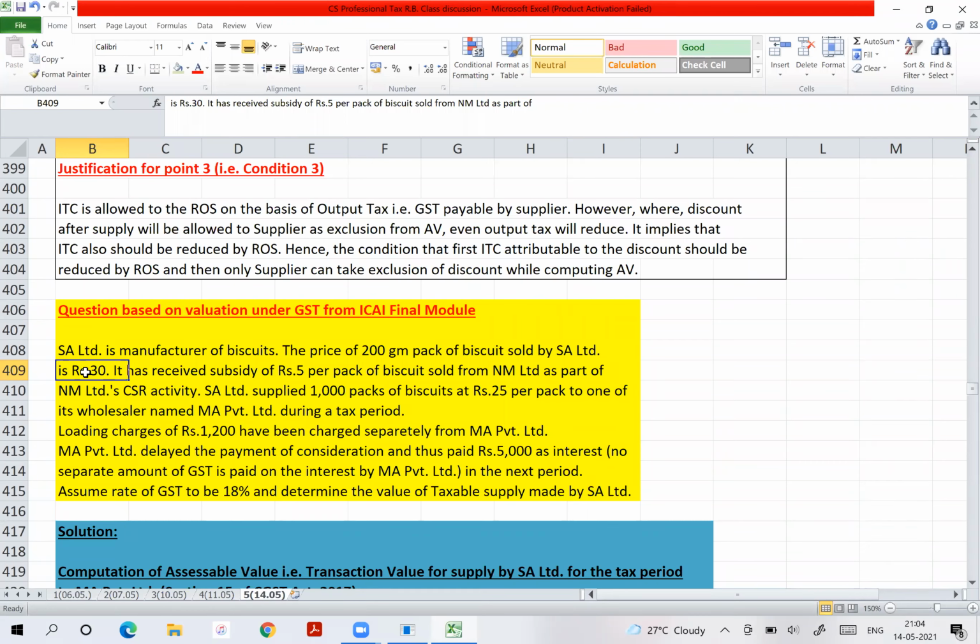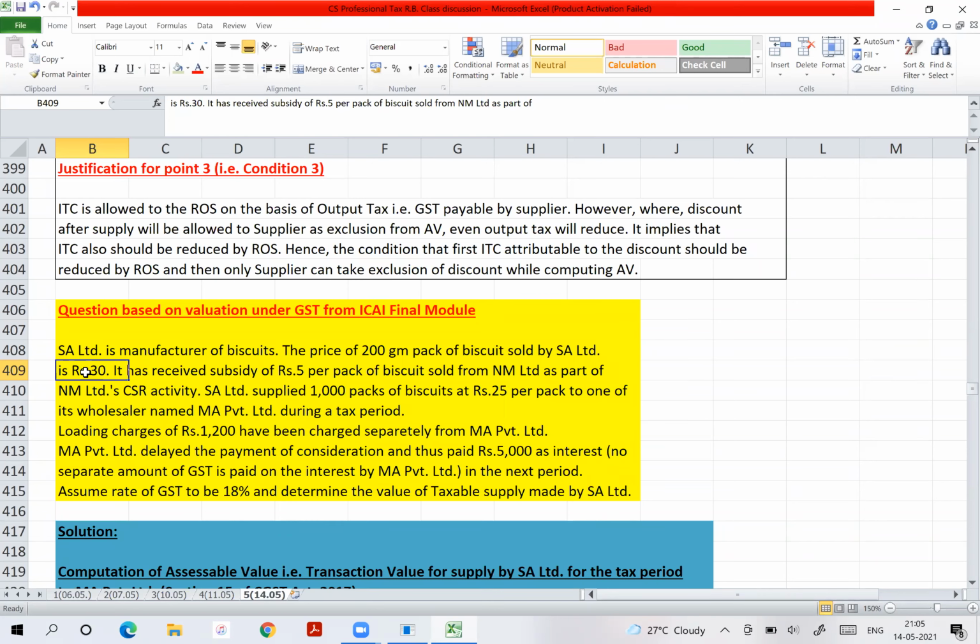Now, listen carefully. It has received a subsidy of 5 per pack of biscuits sold from NM Limited as a part of NM Limited's CSR activity. SA Limited supplied 1,000 packs of biscuits at rupees 25 per pack to one of its wholesalers named MA Private Limited during the tax period. Now I want to know from you whether this subsidy should be included or excluded. This should be a thought process. Included. Very good. Why included? Because it is other than government subsidy. Correct? So included.